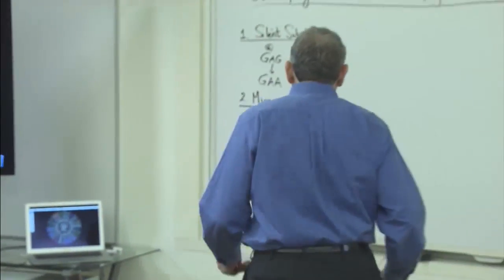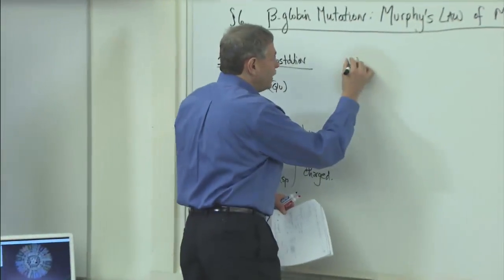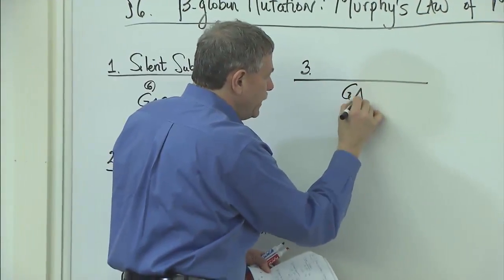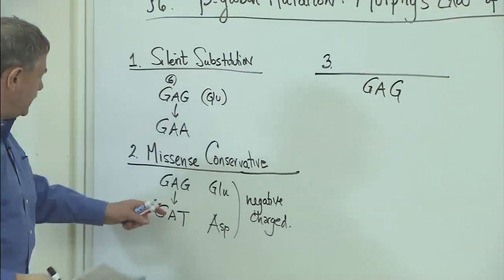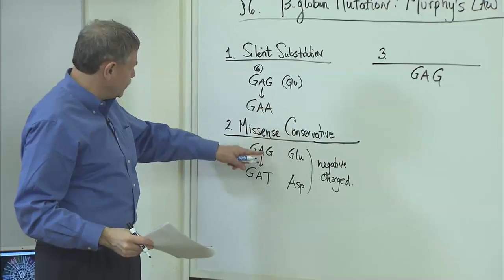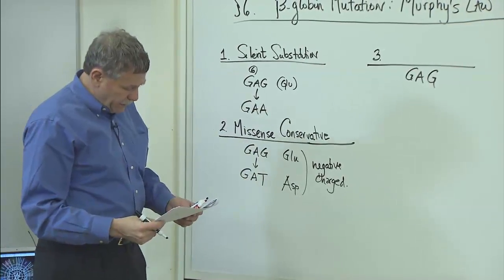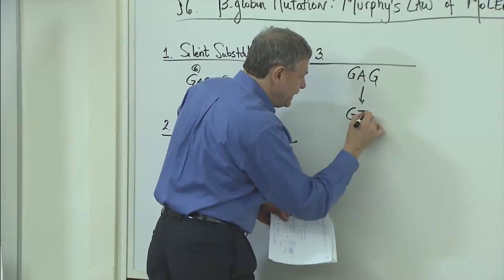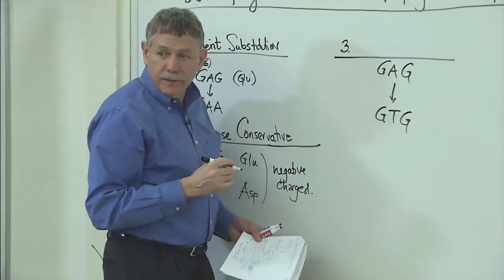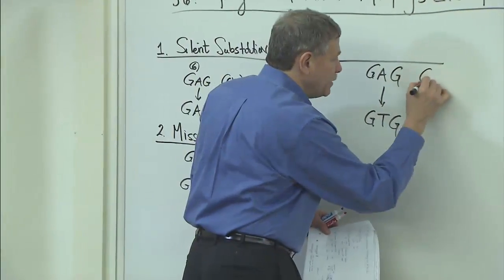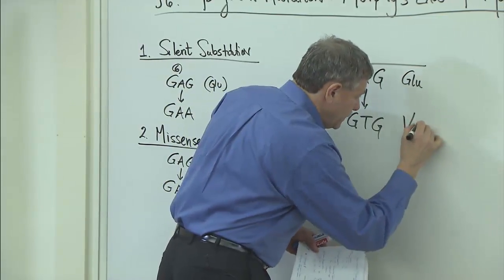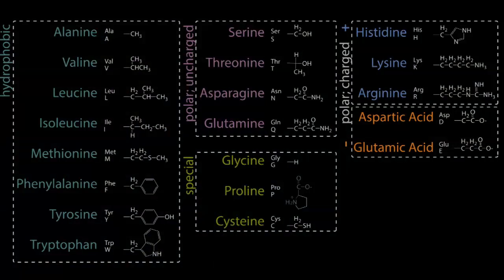Let's try another one. How about if we change our GAG, we were mutating that last position here. How about if we mutate the middle position and we get a GTG? Our glutamic acid becomes valine. Okay, does anybody remember the properties of valine?